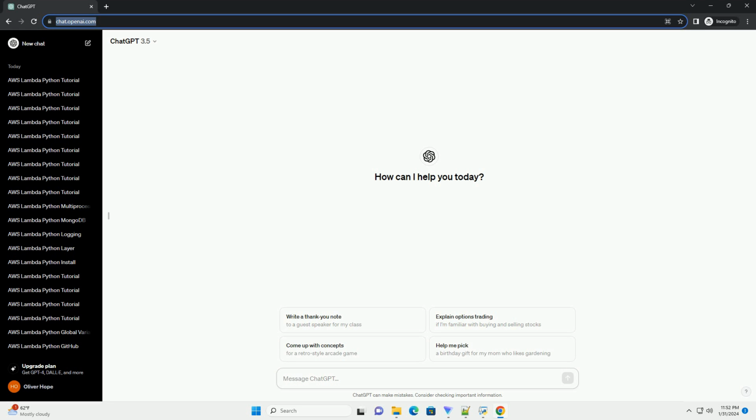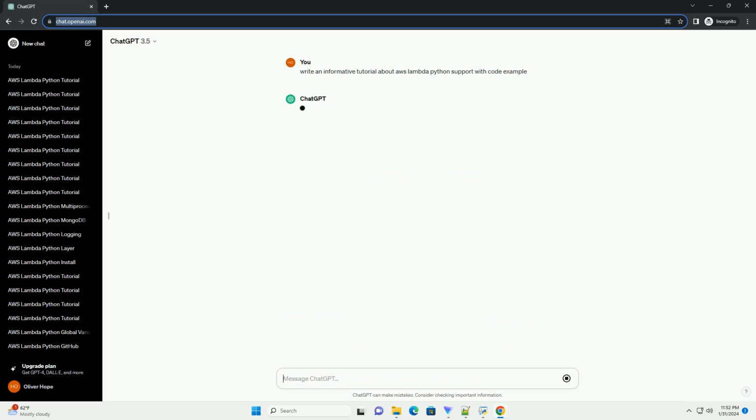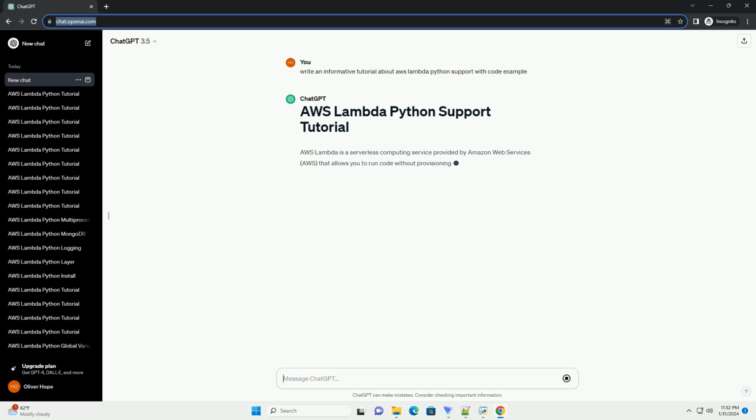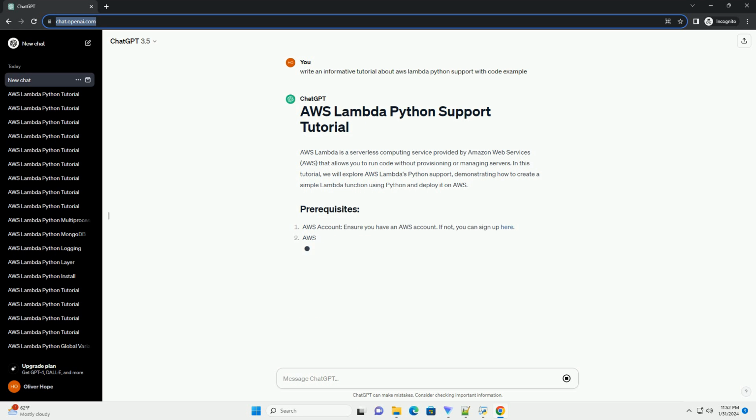AWS Lambda is a serverless computing service provided by Amazon Web Services, AWS, that allows you to run code without provisioning or managing servers. In this tutorial, we will explore AWS Lambda's Python support, demonstrating how to create a simple Lambda function using Python and deploy it on AWS.